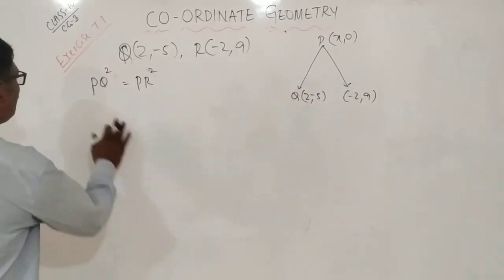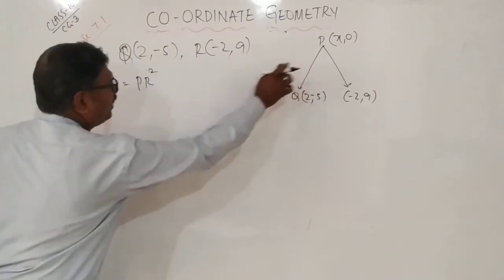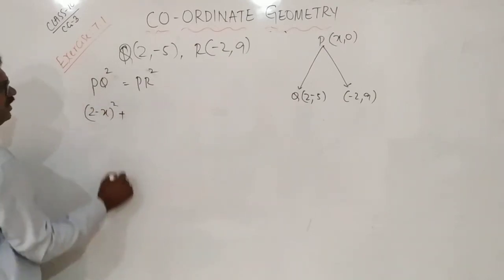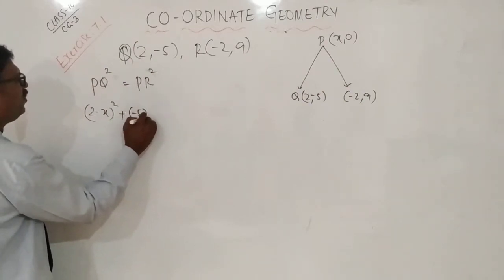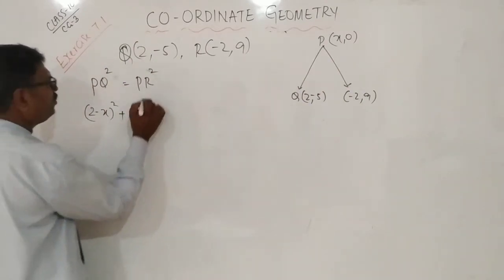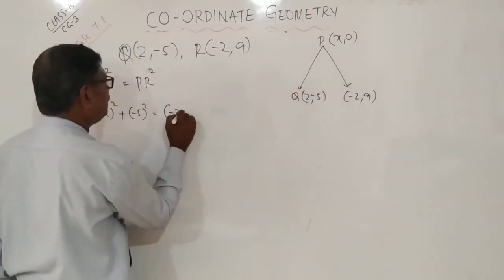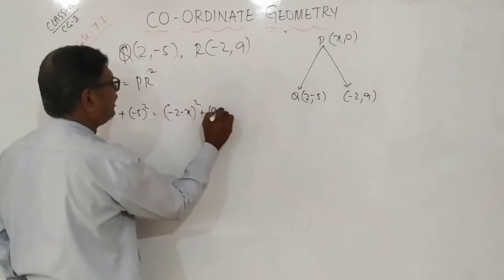Yes. Now see, PA squared is equal to PB squared: (2 minus x) whole square plus (minus 5) whole square is equal to (minus 2 minus x) whole square plus 9 square.